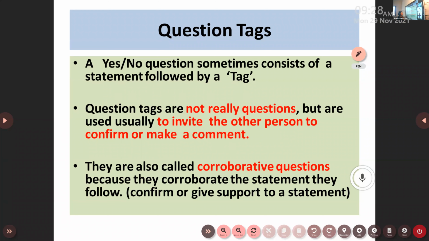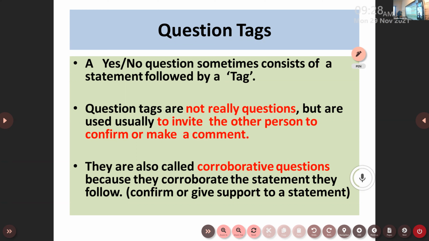So we cannot say it has a question. This is not a question. This is a part of a statement, a tag attached at the end or bottom of a statement. Clear? So we cannot call it a question. Never call a question tag a question, because this is a part or a tail attached at the end of a statement.